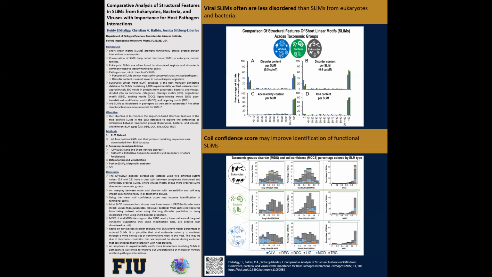The average disorder analysis highlighted that SLiMs in viral proteins are more ordered and appear to be less coiled than host proteins. It's plausible that viral molecular mimicry is mediated through a more limited set of conformations than in the host. This may be due to different functional constraints imposed on viruses during evolution that can enhance their interaction with host proteins, while interactions between host proteins are often under tight regulation that may include on and off states.